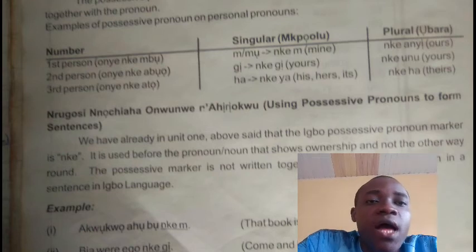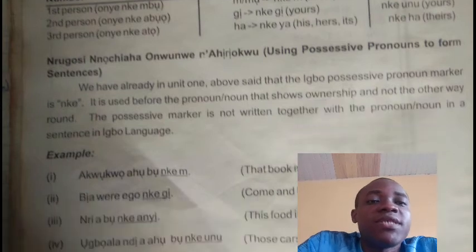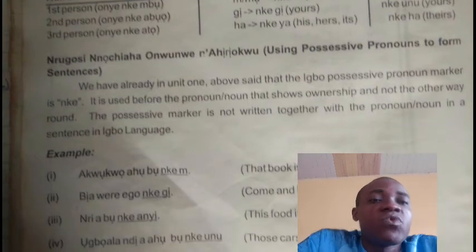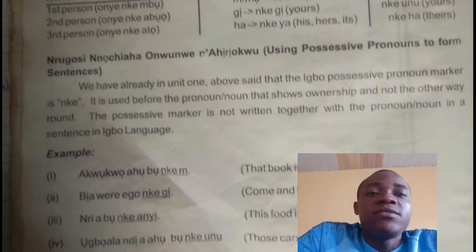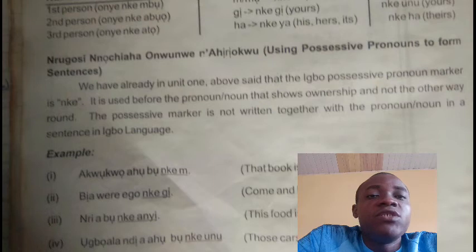Nrugosi Nnochiaha onwunwe n'ahịrịokwu. That is using possessive pronouns to form sentences. Alright. We have already in Unit 1 above said that the Igbo possessive pronoun maka is nke.